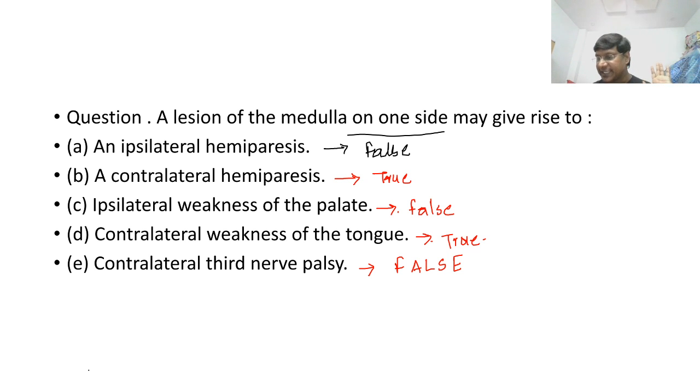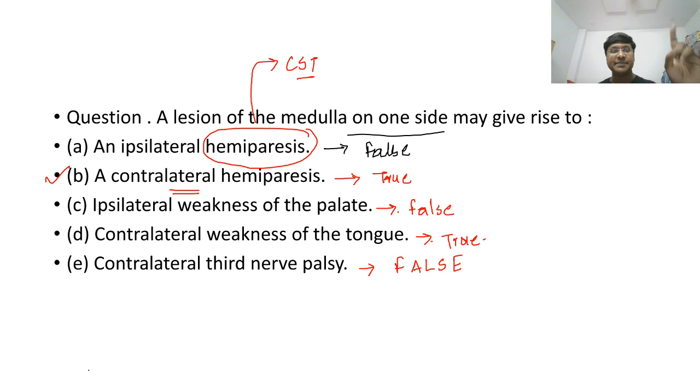Now let me take up the explanation. You take ipsilateral hemiparesis. For hemiparesis to occur, which particular structure should have been damaged? Your corticospinal tract should have been damaged. And the corticospinal tract will cross to the opposite side. So if there is a lesion in the medulla, the individual will have contralateral hemiparesis. That is the reason why the first statement is false. Second statement, contralateral hemiparesis will be there if there is any lesion in the medulla. That is a true statement.